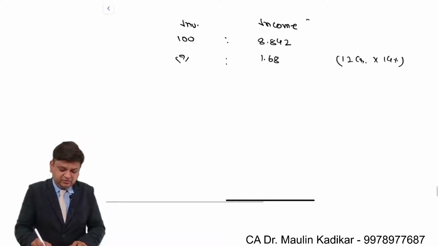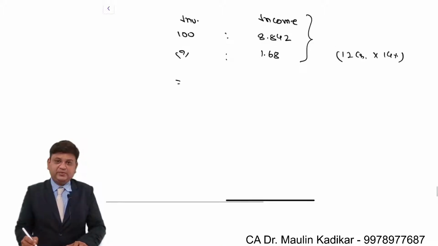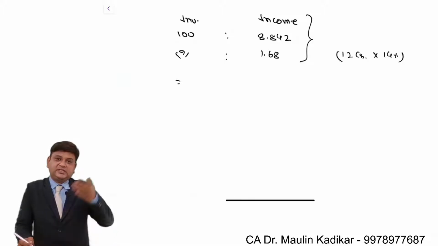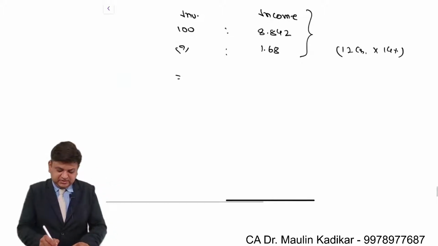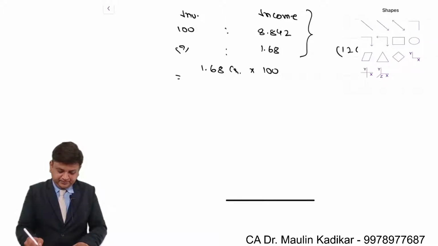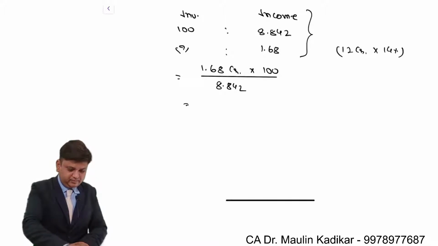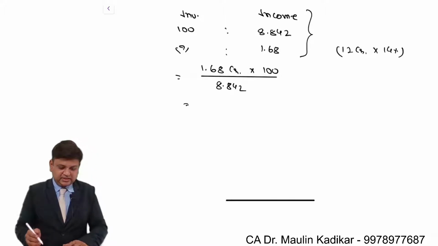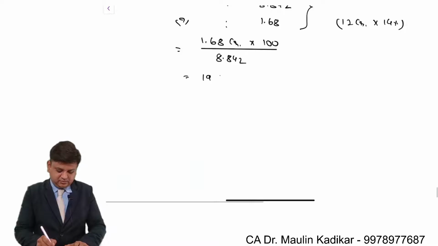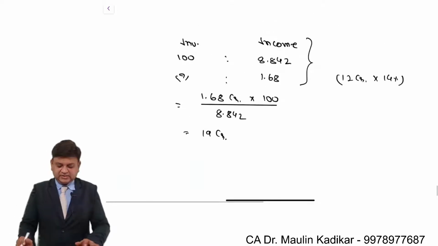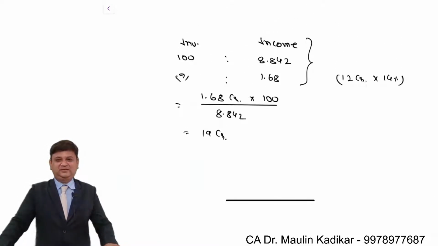So this is the value of the investment, in a way that if we sell this investment in the market, this is the value that we can get. So 1.68 crore into 100 divided by 8.842 comes to 19 crore. This is the way the valuation can be made.